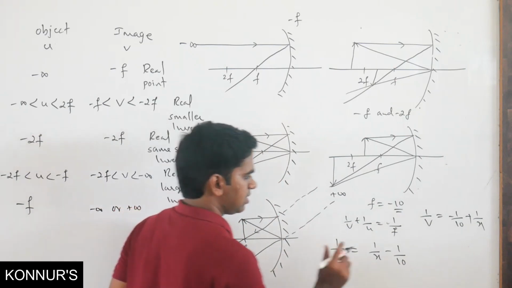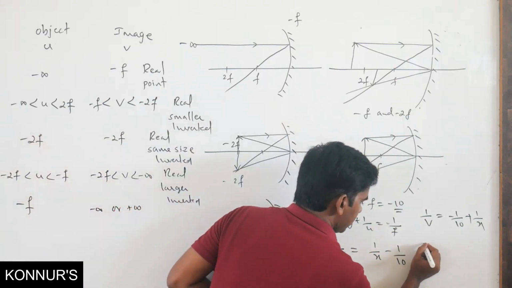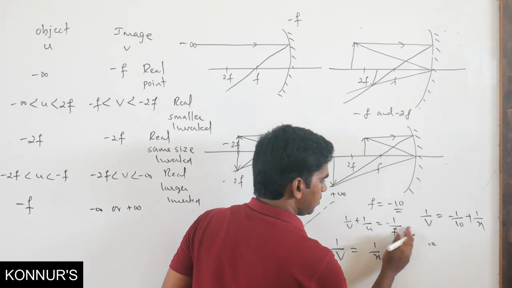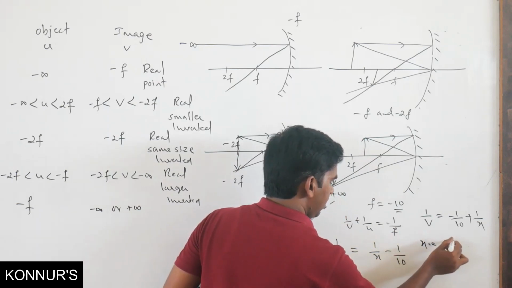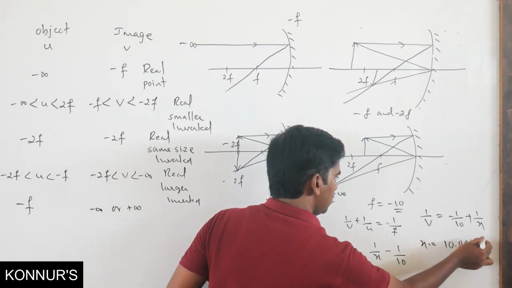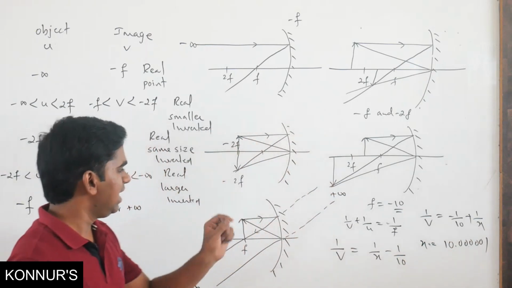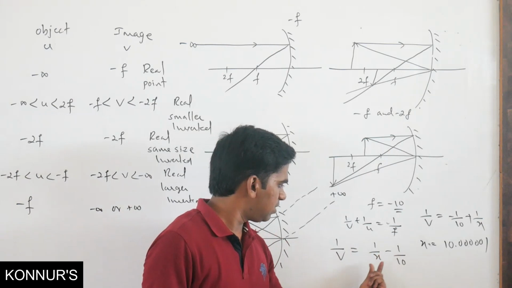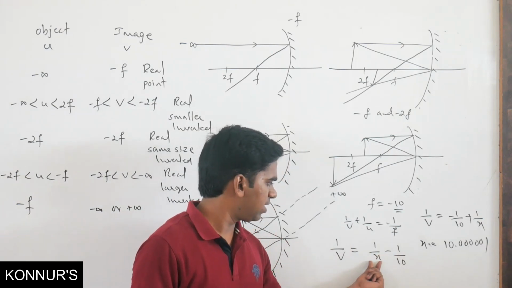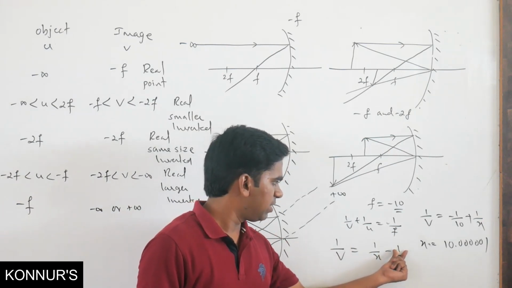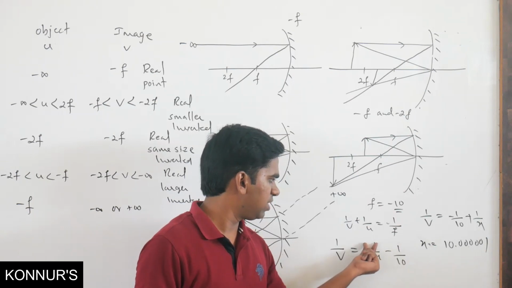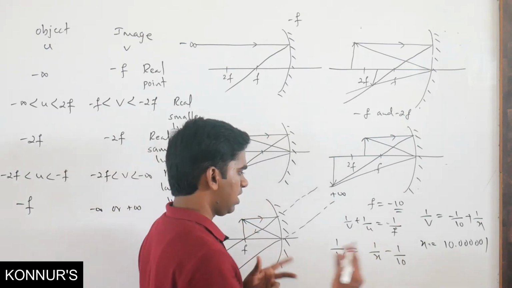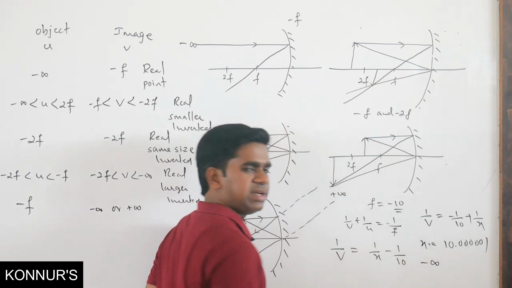If the object distance u, or x, equals 10.00001, that means a little greater than f, in that case if you substitute x here, this will become 10.00001 and this will become just 10. So your answer will be negative infinity.